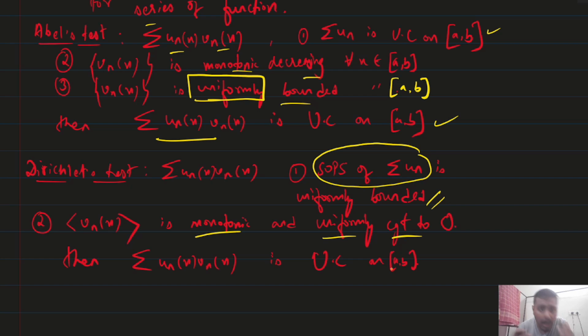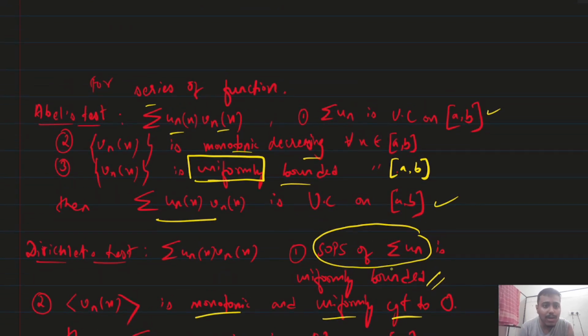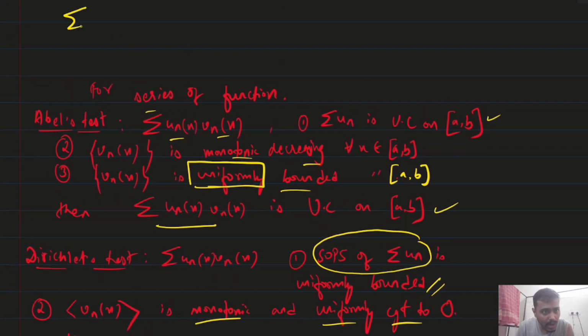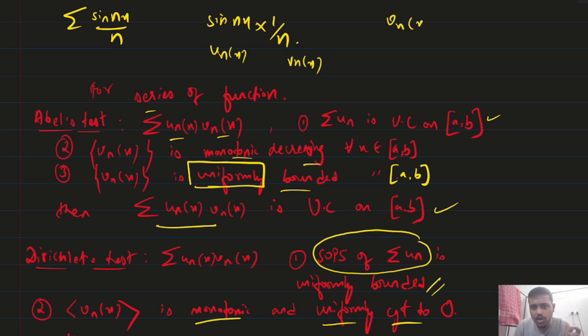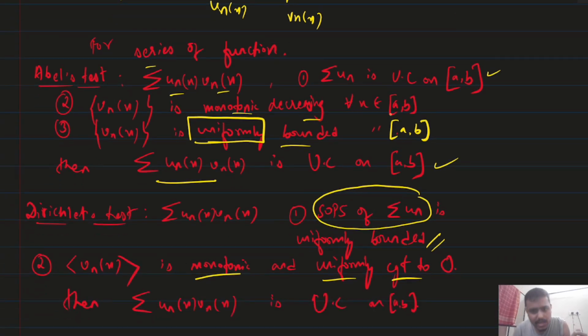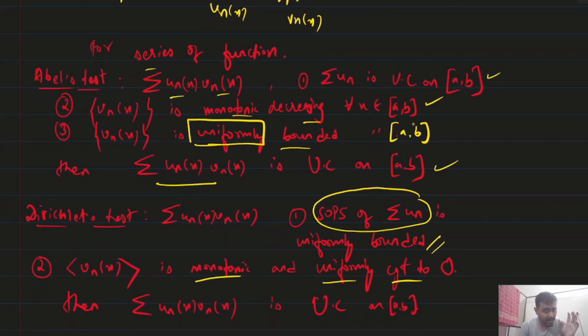Now you have to think what I will apply in this question. See what it is given, sin nx divided by n. Okay, how can we break sin nx into 1 by n? We can break. Okay, you can take this to be unx, and vnx you can take to be 1 by n. So vnx, if I take 1 by n, see here monotonic decreasing is also happening, but uniformly bounded I have to think, right?